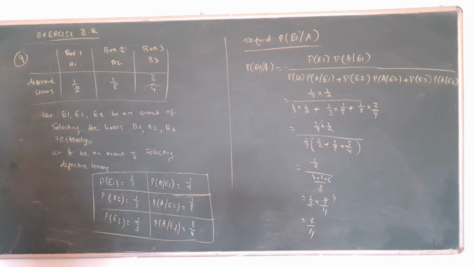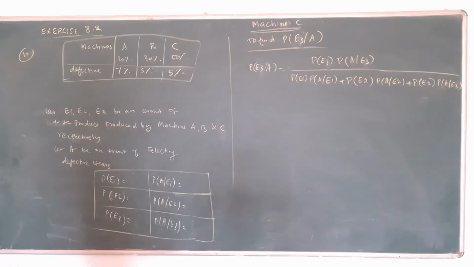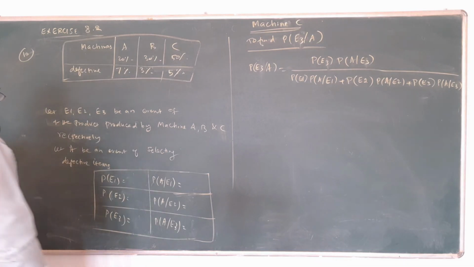Anyway, I did 5 problems, Example 3 and Exercise 2. These 5 problems we solved using the Bayes theorem. Then one more last problem also uses the same method. Totally 6 problems in Exercise 3 use the Bayes theorem formula. Collect the data, then write the formula, substitute the values, and you get the answer. All are the same method. Out of these 6 problems, you mentioned 1. That's all. Now, 10th question.